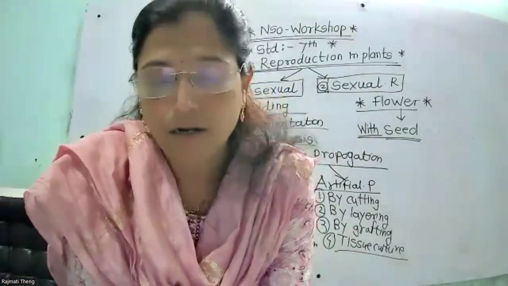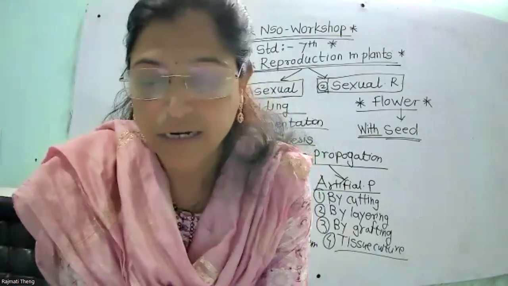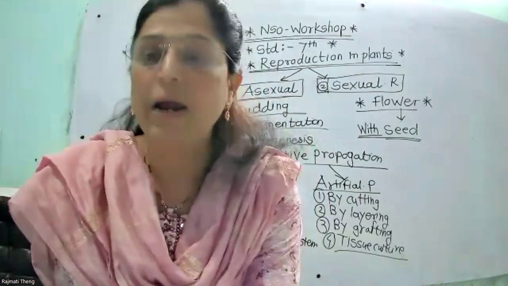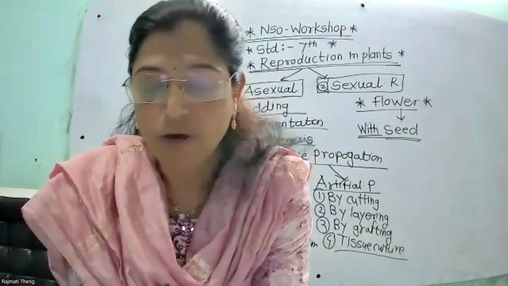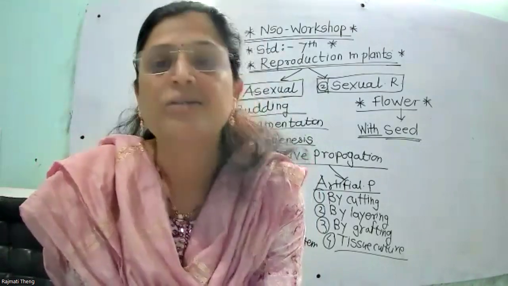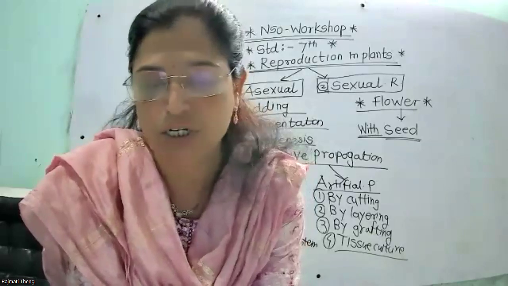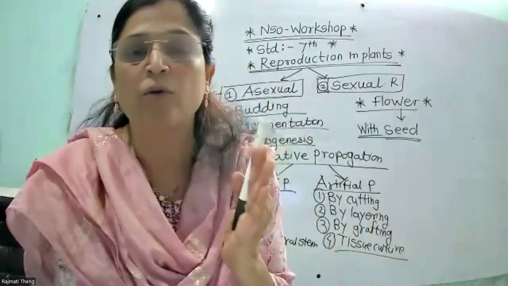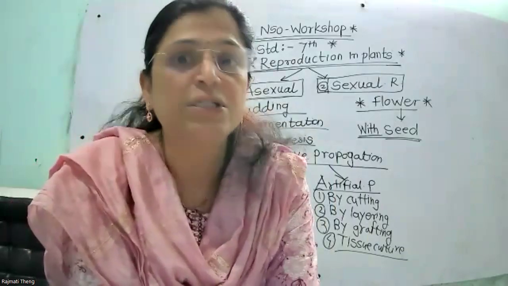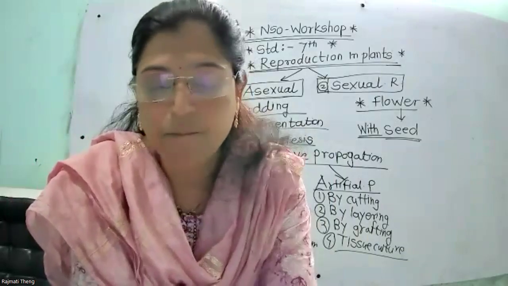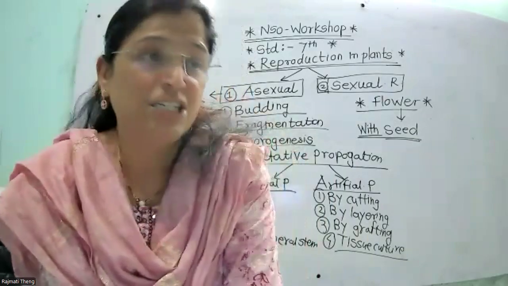So runner, in the lawn we see the grass, then oxalis, narrow green horizontal branches are developed at the base of the crown and root at intervals where new crowns are formed. So breaking of runner helps in the vegetative reproduction. So जो ये जो रनर है वो ब्रेक होने के बाद न्यू प्लांट्स रिप्रोड्यूस होता है. Breaking of runner reproduces new plants. Example is grass and oxalis. They are reproduced by the subaerial stem.